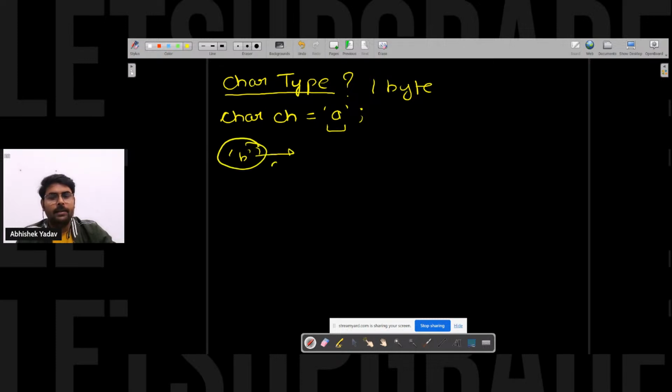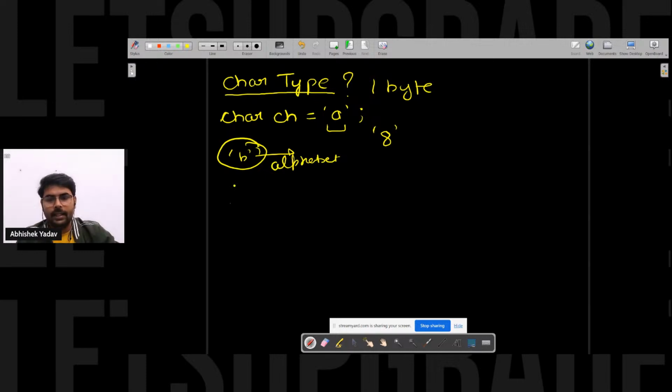Every alphabet will be my character. Apart from that, if I have to store a number in a character format, I can store that also. I have to use single quotes, and I can store alphabets and numbers also in character format.